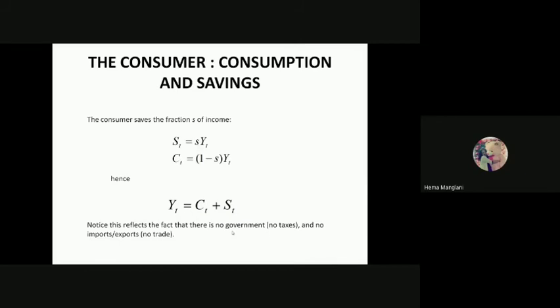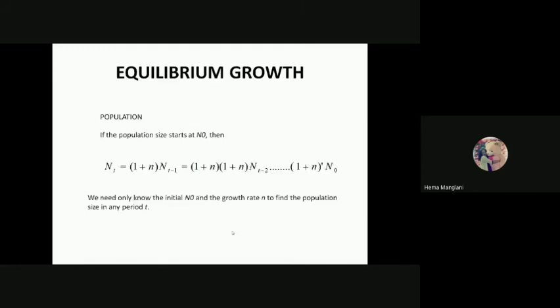Notice this reflects the fact that there are no government taxes, no imports, no exports, so no trade. Because of the classical assumption of free market, capitalism, laissez-faire, all those things are working, so there is no government interference. Then we'll talk about equilibrium growth.